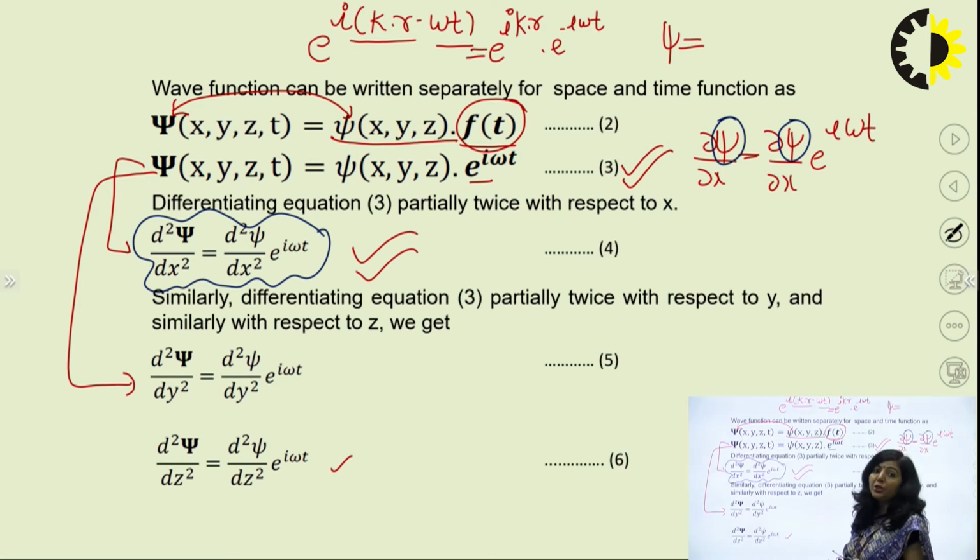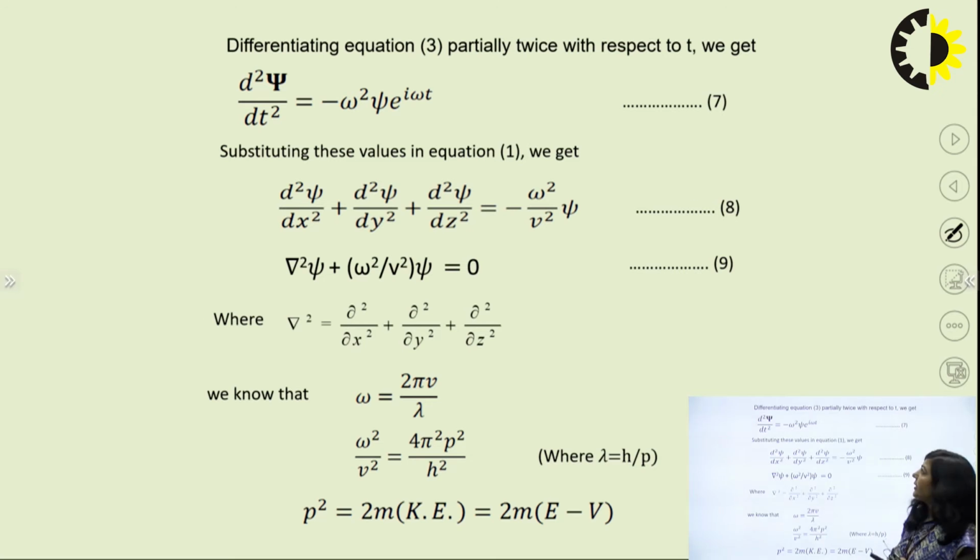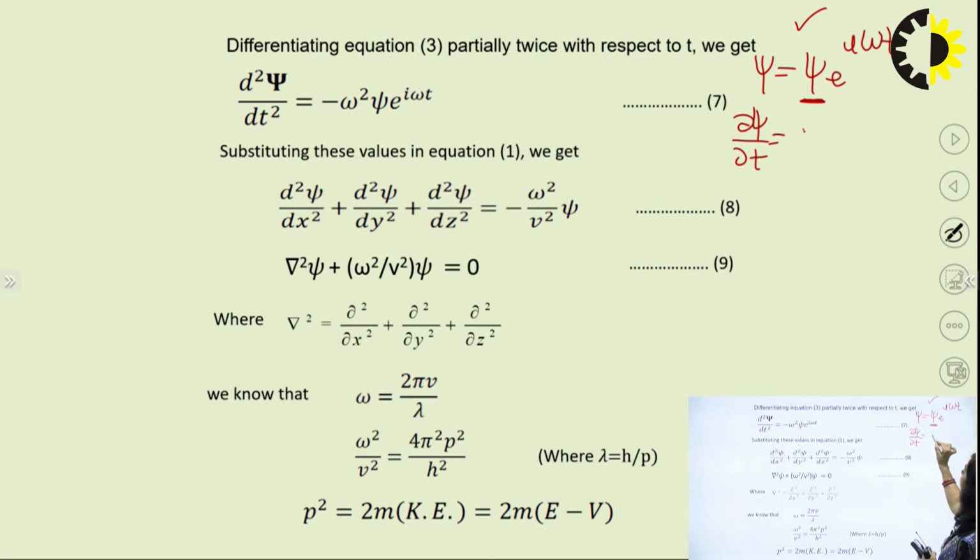Now we have to differentiate this psi with respect to t. Psi is equal to psi into e raised to power i omega t. Since this psi depends upon x, y and z, and is independent of t, it will remain as a constant. Differentiating one time, you get psi as it is, and differentiation of the exponential is the exponential, so it is i omega into this particular term.